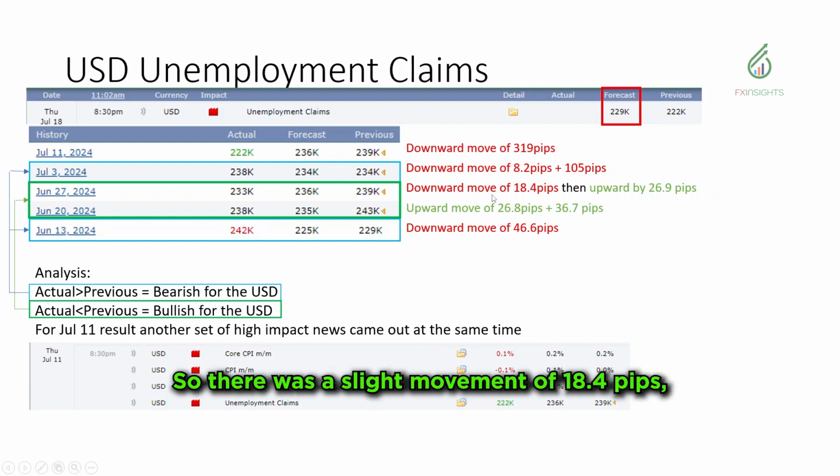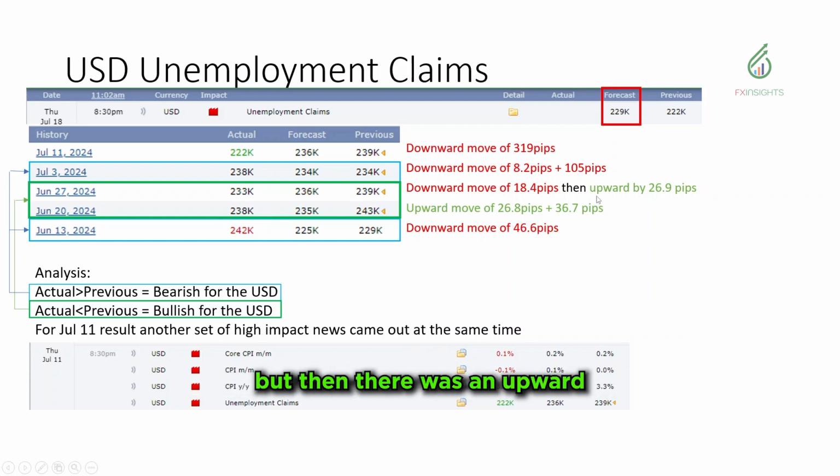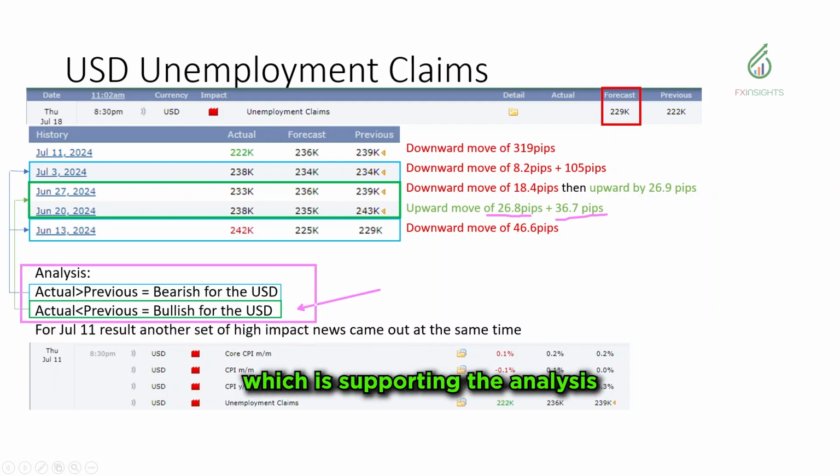So there was a slight movement of 18.4, but then there was an upward move of 26.9 pips, which is still supporting this analysis right here. So for June 20, the initial move is still 26.8, and it actually increased even more by 36.7 pips, which is supporting the analysis right here.